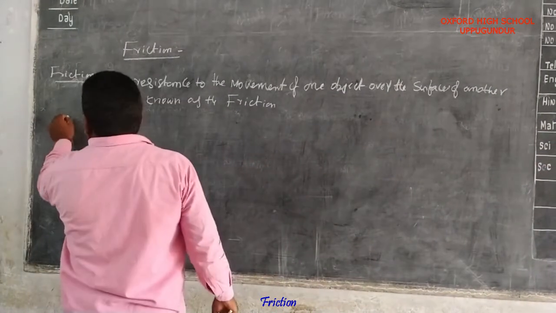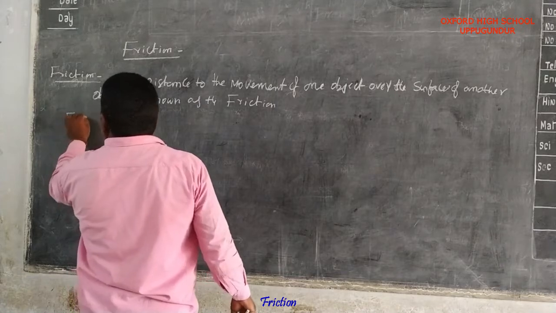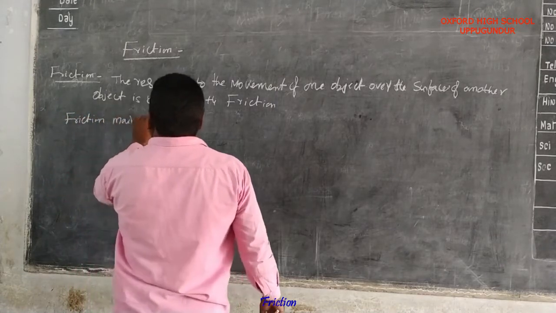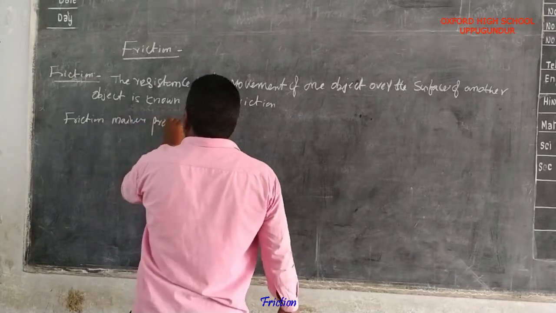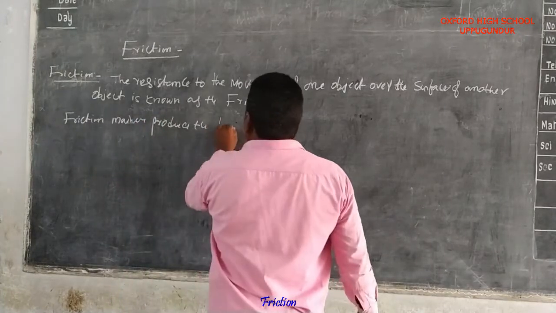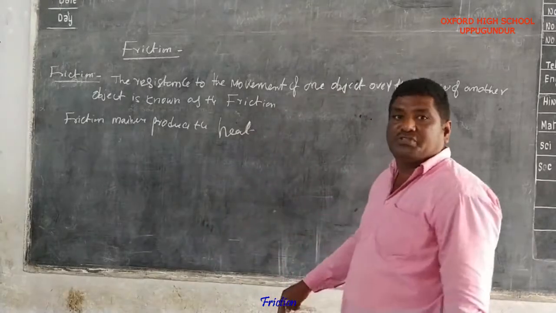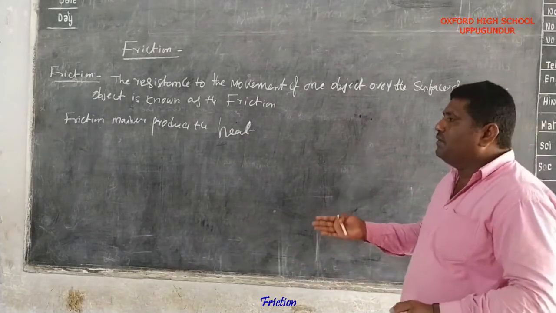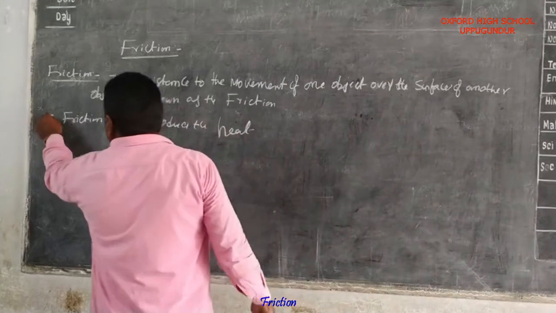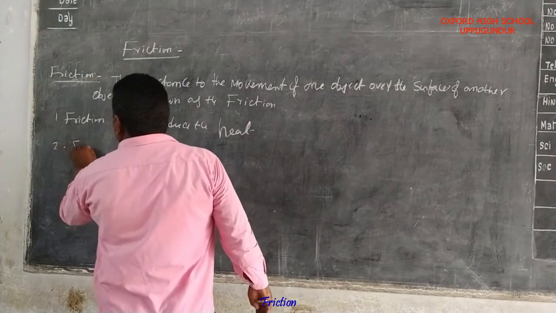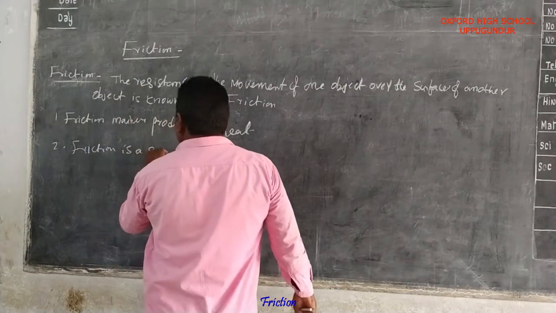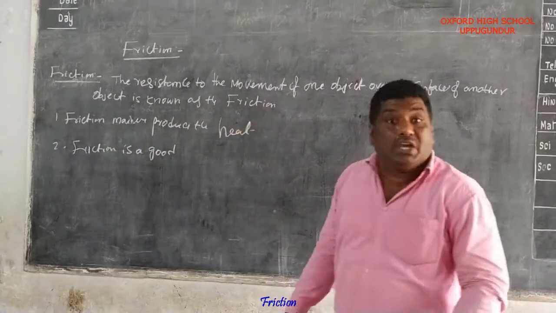Friction mainly produces heat. Friction is most important in our daily life, and friction is a good and friction is an evil.